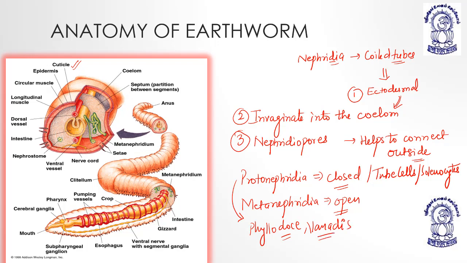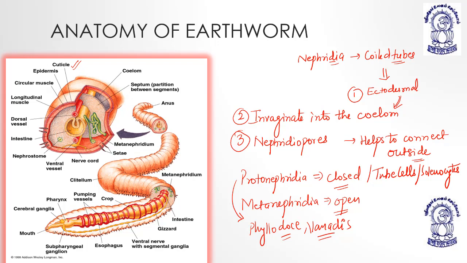So protonephridia is closed, terminating in the coelom, with tube cells known as solenocytes. Examples are the larva of Polychaeta, Phyllodoce and Vanadis. Metanephridia are open, and almost all adult annelidans have metanephridia.